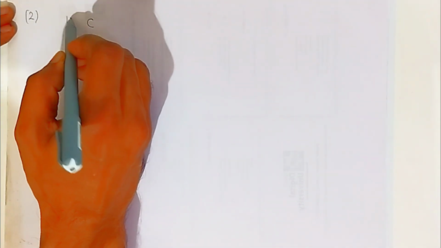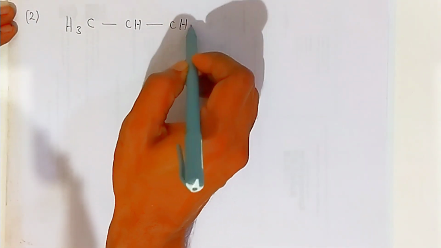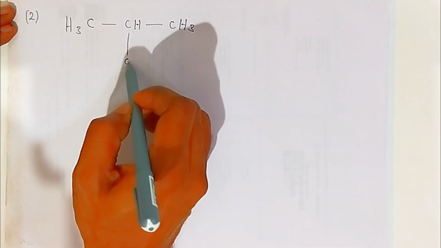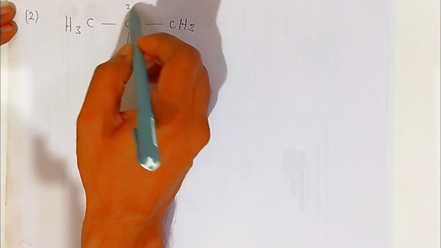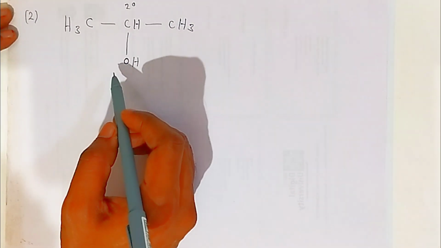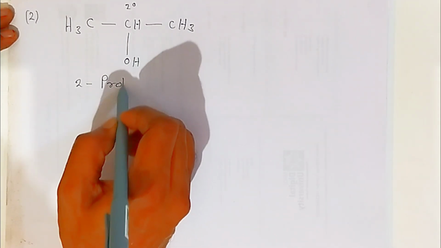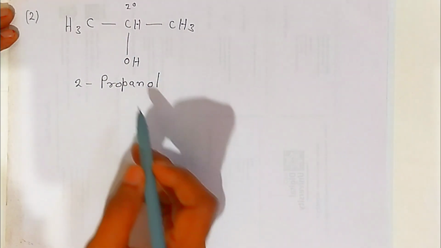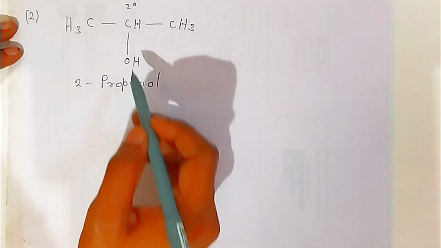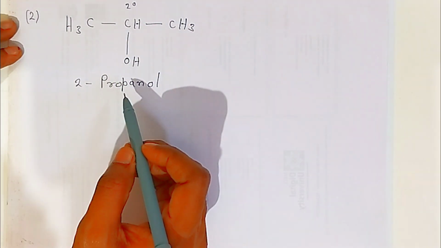In the second example, if you take propanol, CH3CH(OH)CH3, the hydroxyl group is attached to a second degree carbon, so it is called a secondary alcohol. A famous example is 2-propanol. This is the IUPAC name, or you can say isopropyl alcohol, since the OH is attached to this carbon, so it is also called isopropyl alcohol.